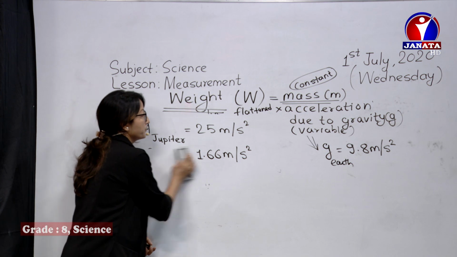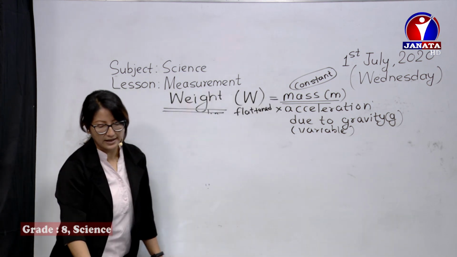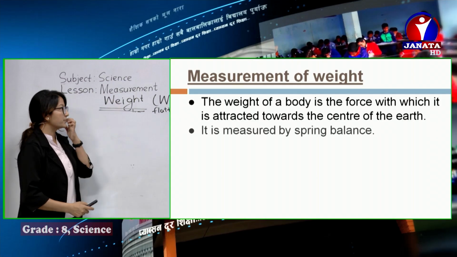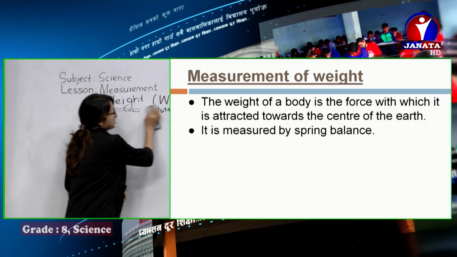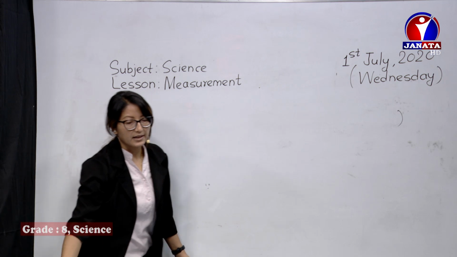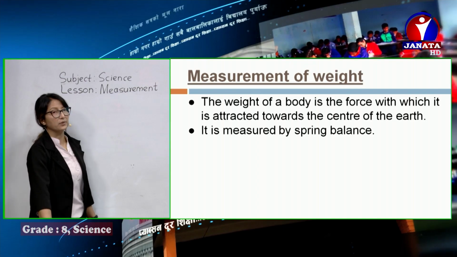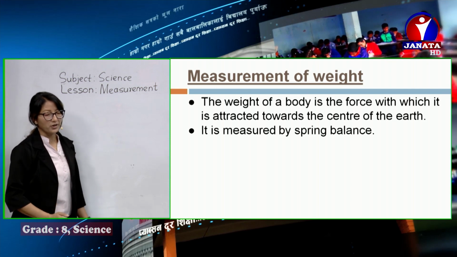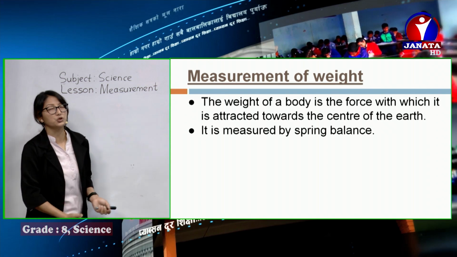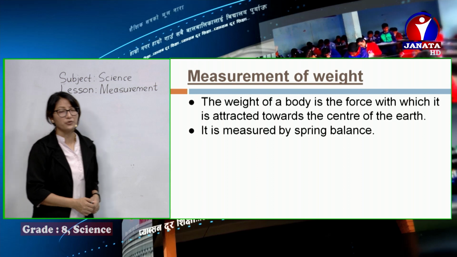Now let's go to weight. What actually is weight? Let's have a slide view. The weight of a body is the force with which it is attracted, it is pulled towards the center of the earth. This is the simple definition of weight.